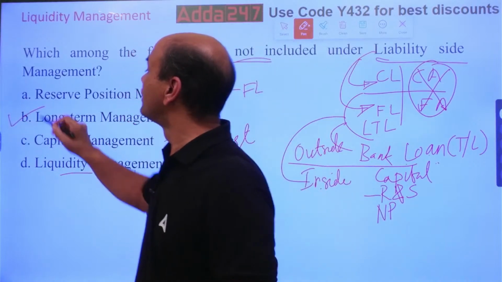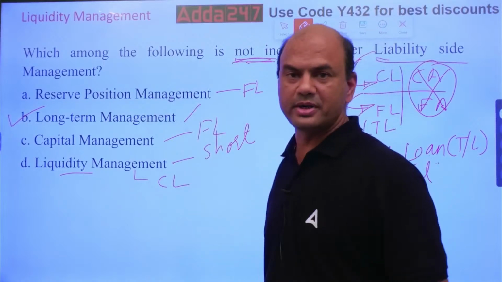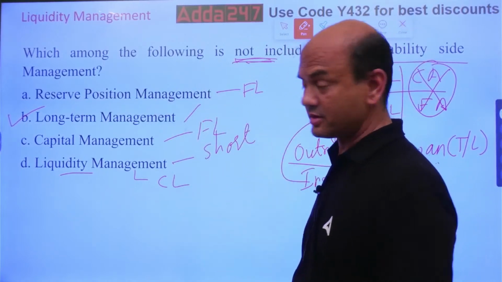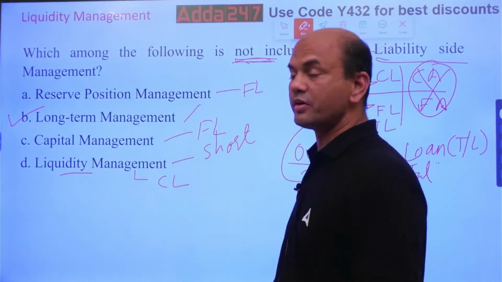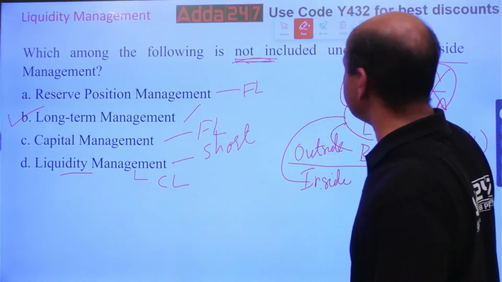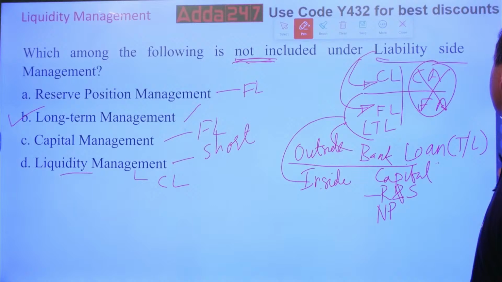The one not included is this, long-term management. Everything else is included. Reserve position, you have to include it. Your capital position, you have to include it. Your liquidity position, you have to include it on the liability side. Got it, everyone? Clear? Move on.